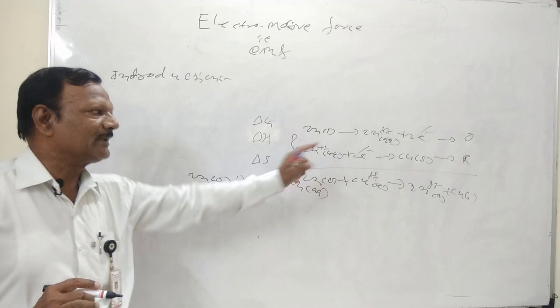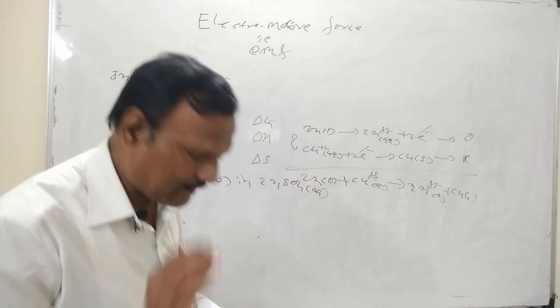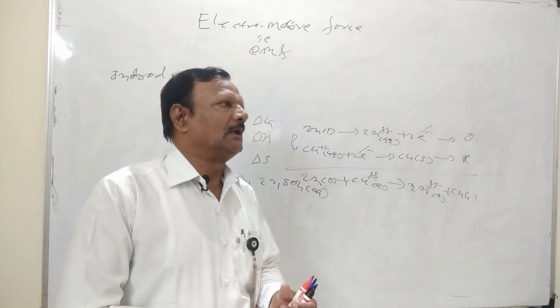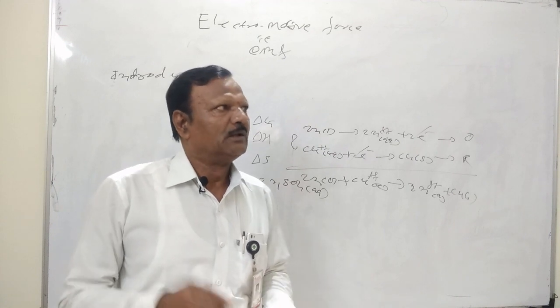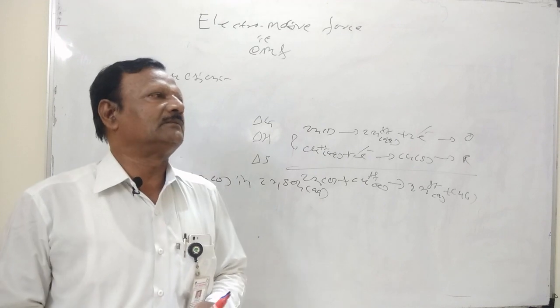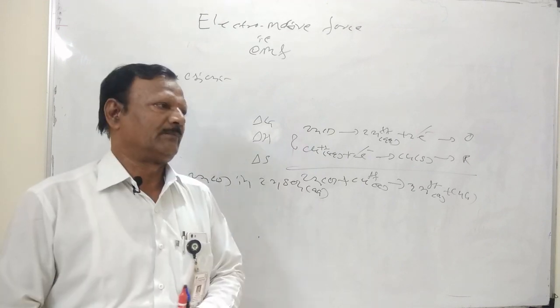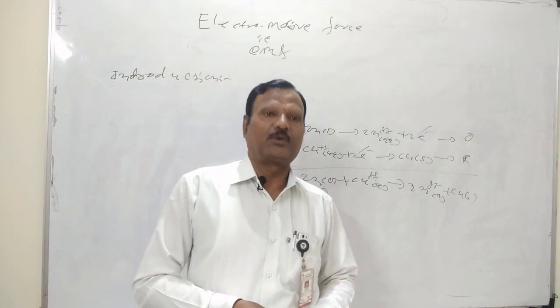About these electrochemical cells, we have to find out the equilibrium constant, determine pH, solubility and solubility of sparingly soluble salts, and also determine thermodynamic terms, like change in free energy, change in enthalpy, change in entropy and so on. Another term that comes up is electrode.